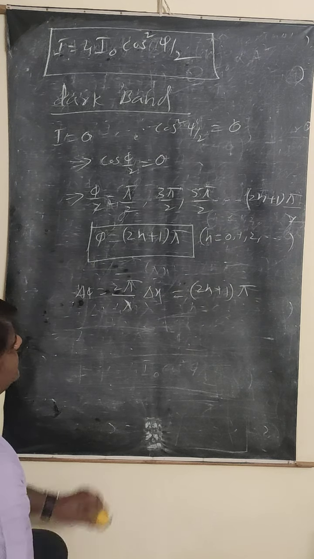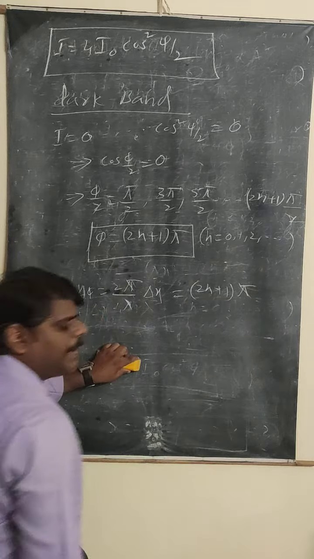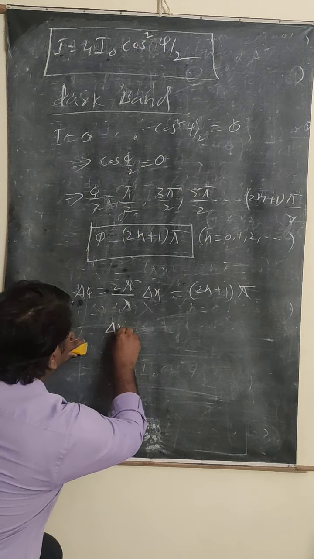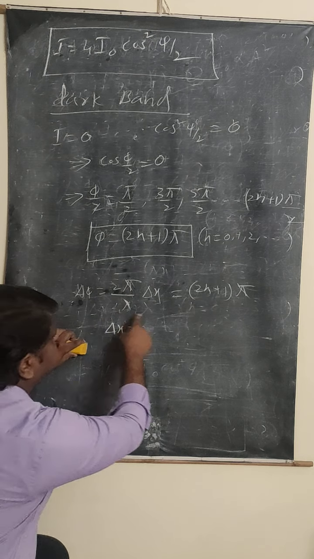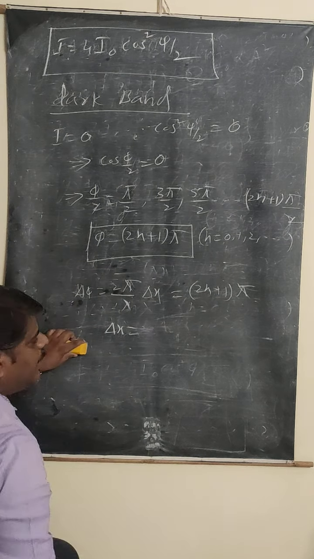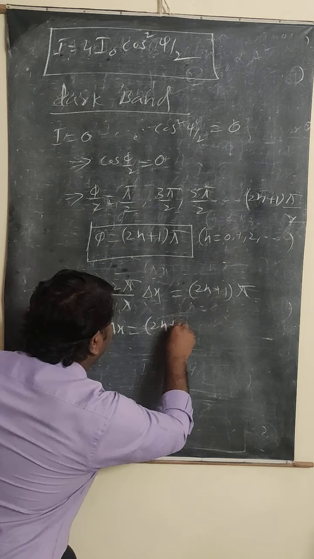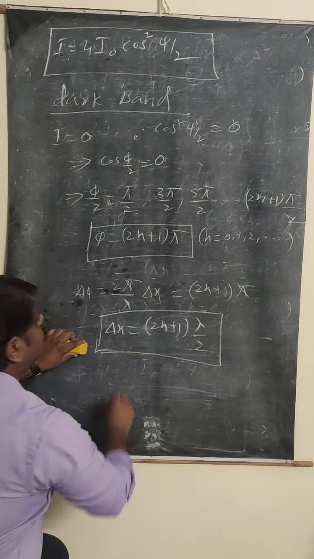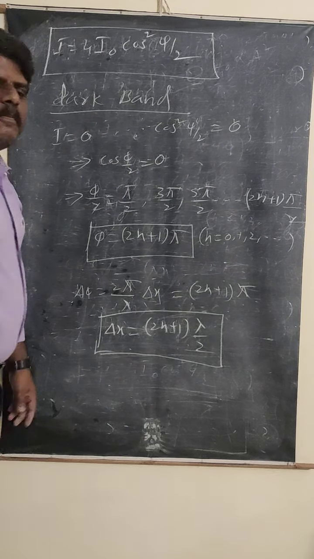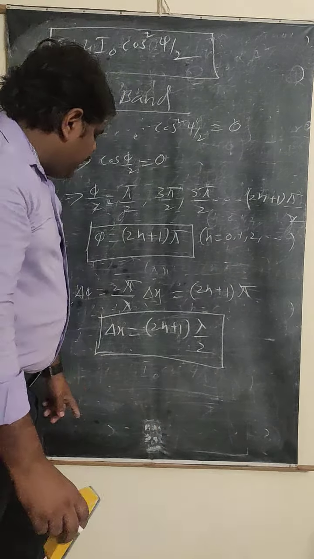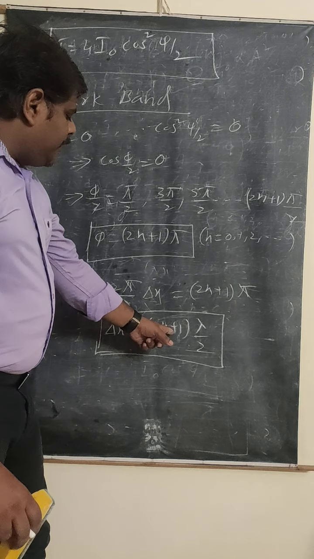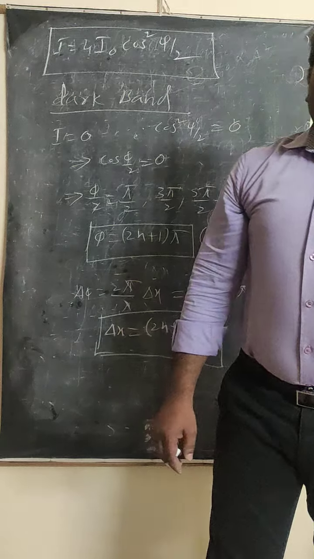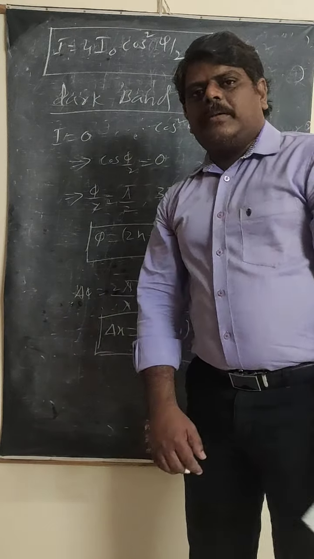Can you tell me which terms cancel here? Pi is going to cancel. So we have to find delta x. Delta x is equal to lambda in the numerator, 2 in the denominator, that implies 2n plus 1 into lambda by 2. This is the path difference condition to obtain the dark band. The condition to obtain the dark band: delta x is equal to 2n plus 1 into lambda by 2. So these are the conditions to obtain the dark band.